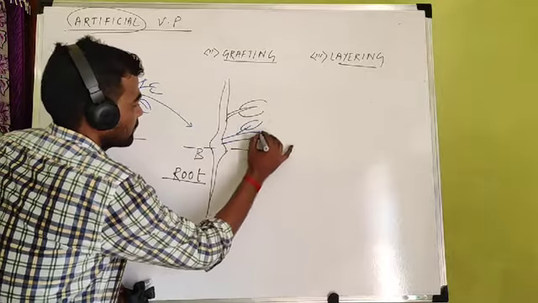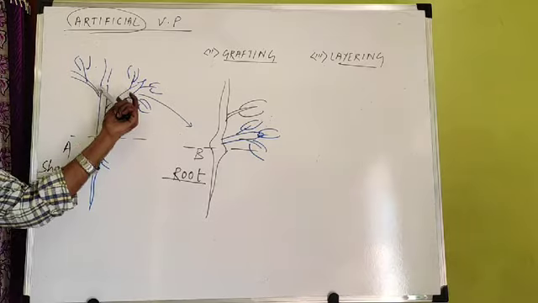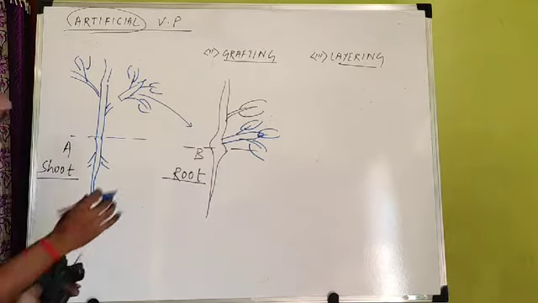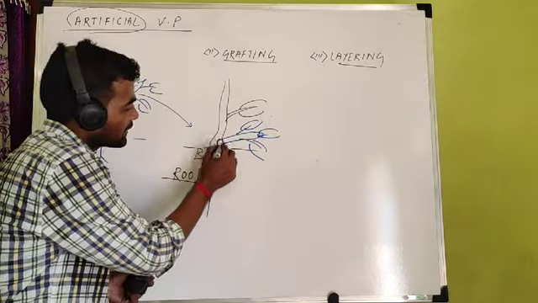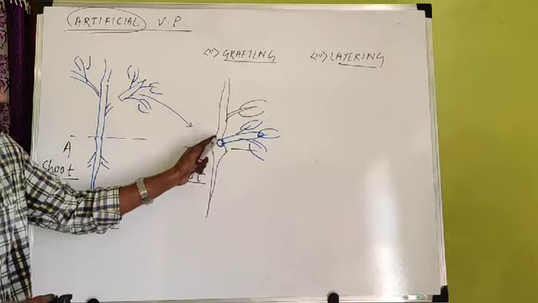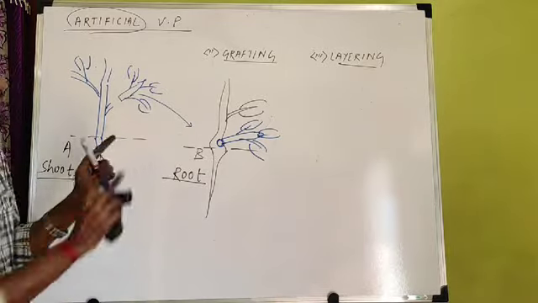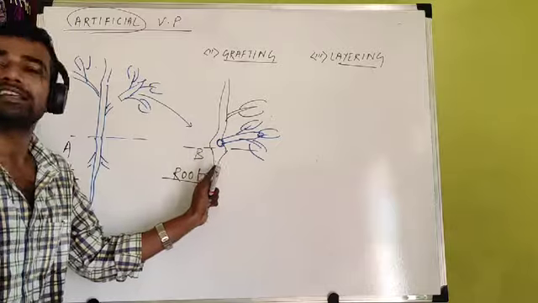Okay, this is the leaf. Now this branch is joined at this, and when it is joined, I have to make an injury and put or insert it here. So now you find it is a combination of two plants. Previously these two were independent, now it is a combination.